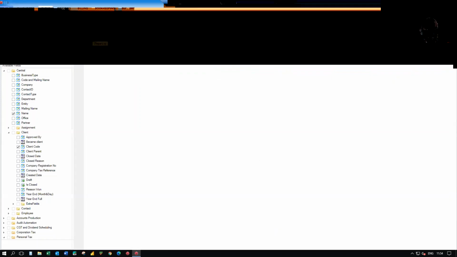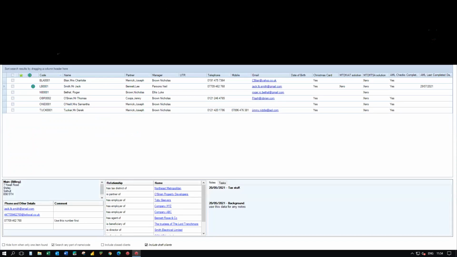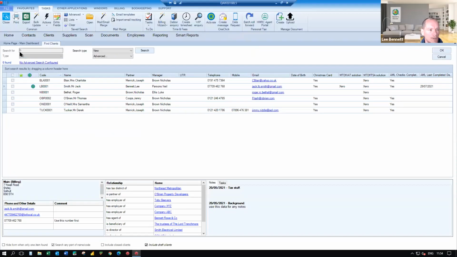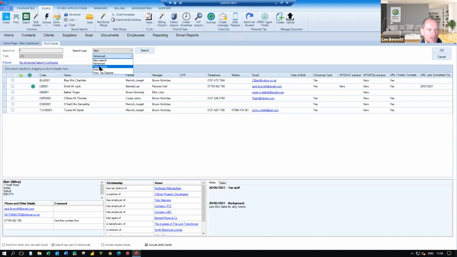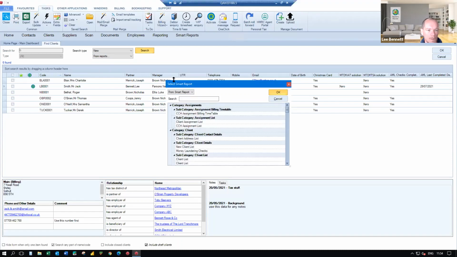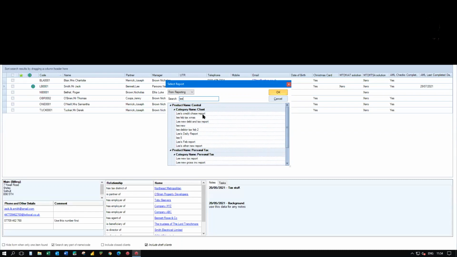Now that message, I'm going to go back to my Find Client screen, can be done from here. So again, when we're searching for a client, we're not searching for a client that we necessarily know all of the details around, like I did first of all, and it's not just an advanced search because it's not a static field. But if we want to produce a query or a list of clients based on the transactional data, that's where the reports option comes into play. So all the reports that we have, whether they are using the traditional smart reports option or the new reporting option that I've just used, we'll use one of these.